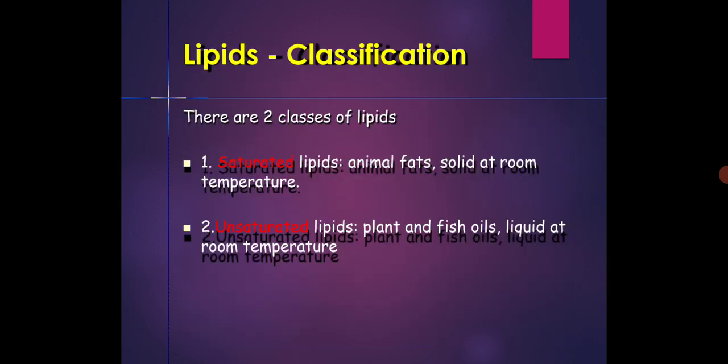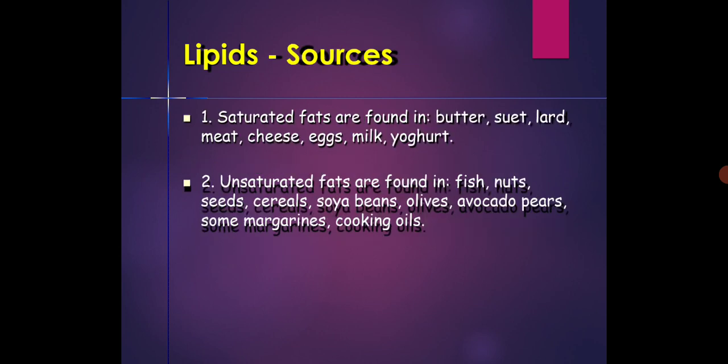Lipids classification, there are two classes of lipids. First is the saturated lipids, animal fats, solid at room temperature. Then the unsaturated lipids contain the plant and fish oils, liquid at room temperature. Lipid sources, saturated fats are found in butter, nut, lard, meat, cheese, eggs and milk, yogurt.